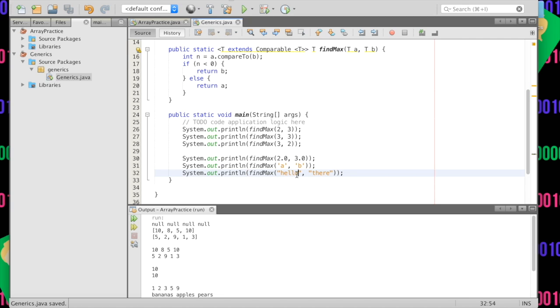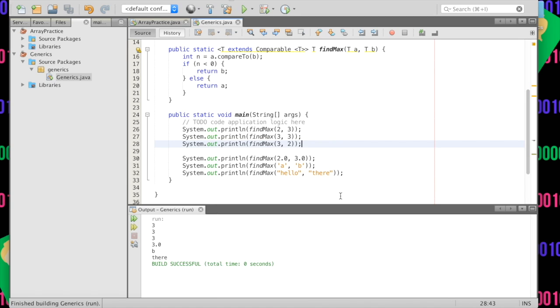And so for this example, hello, there, T would be a String. For this A, B, T would be Character. For 2.0, 3.0, T would be Double. And for the ones up here, it would be int. And because all of those have compareTo methods, everything is going to go swell and everything's going to work.